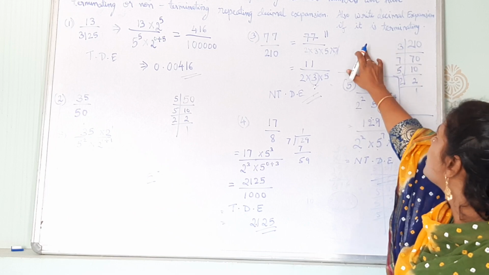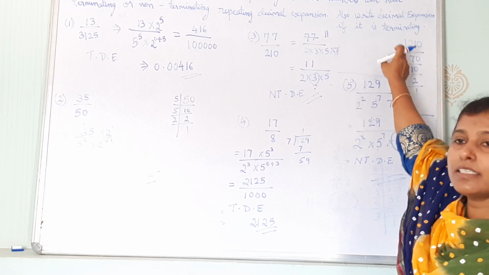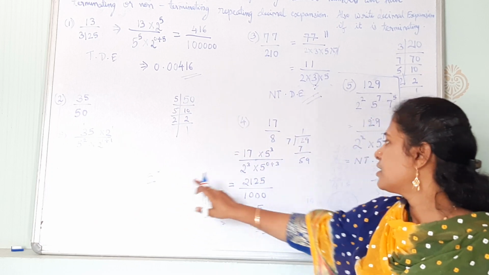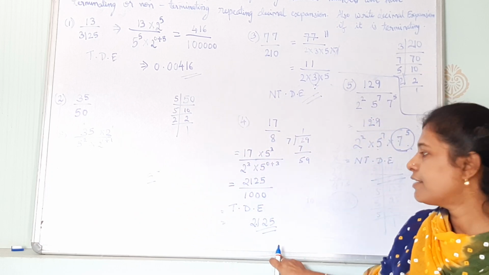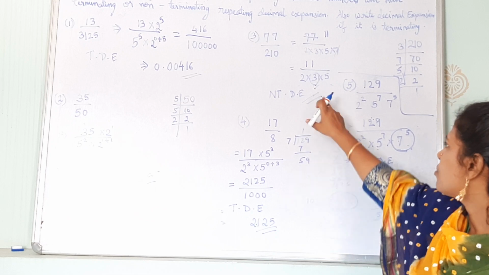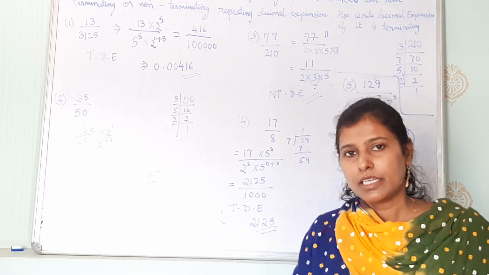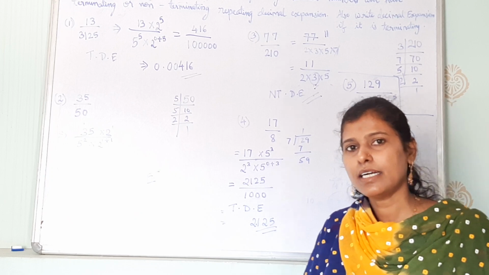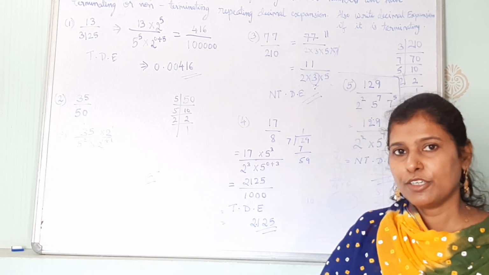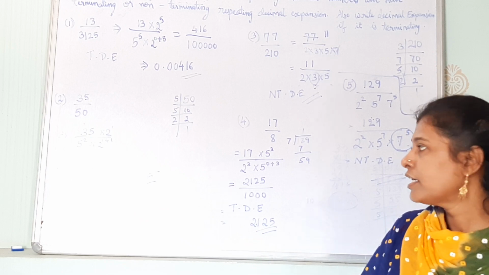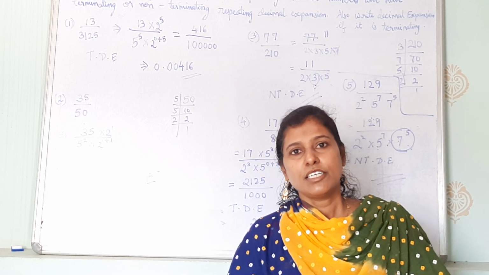Because in the question they have written, write decimal expansion if it is terminating. So जितना terminating था first question, this second question and the fourth question I have written in the decimal form, which is non-terminating we have not written in the decimal form. I think it is clear for you. इसके जैसा 5 questions आपको मैं homework में दे रही हूँ. Please note it down from the board only. I am giving you in the question, and then our lesson is completed over here.